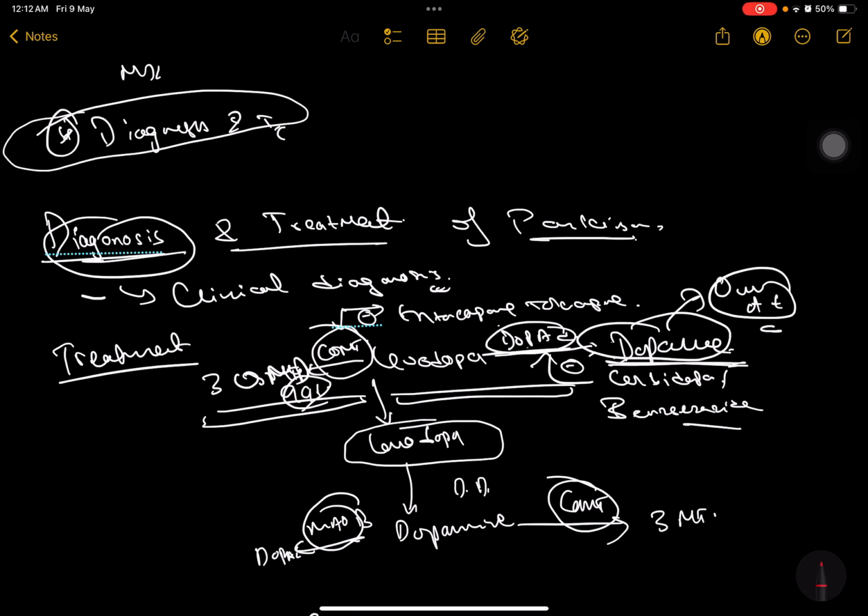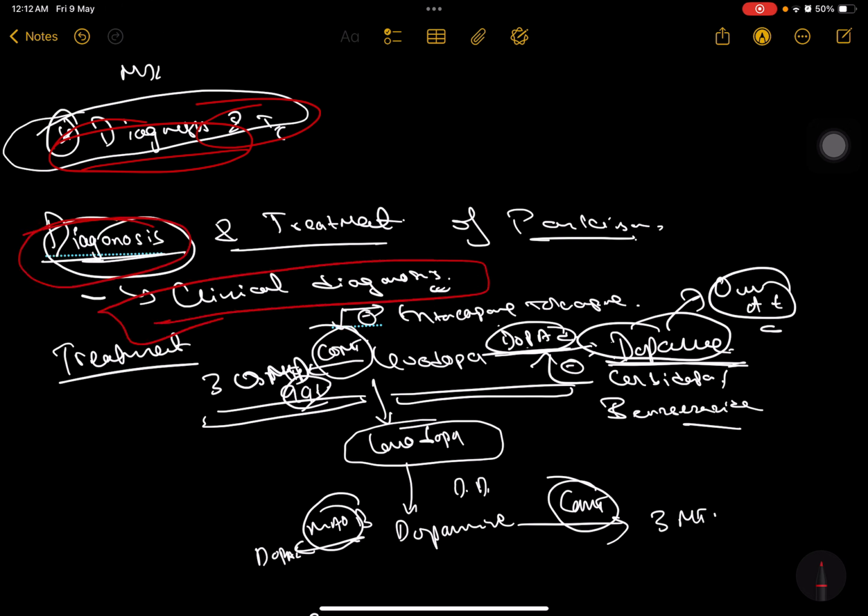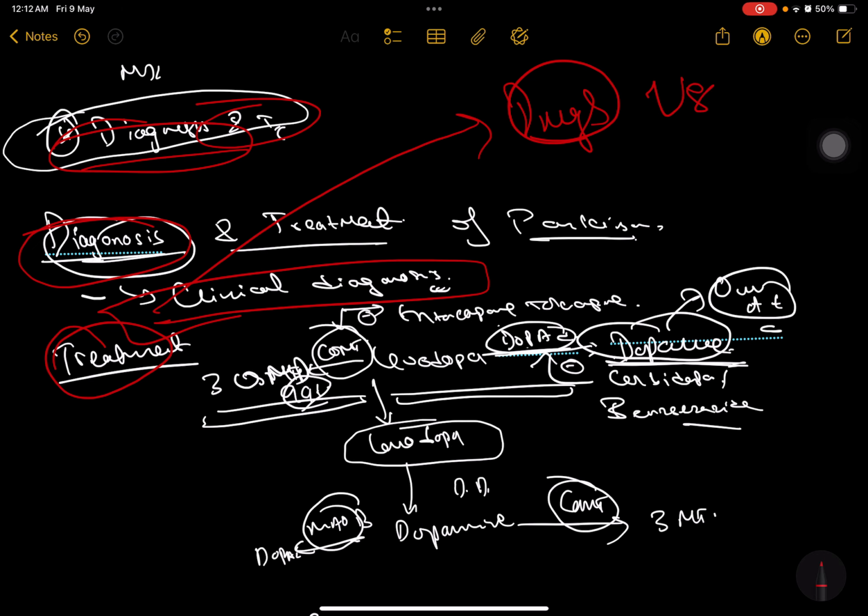Hello everyone. So now we'll be talking about the diagnosis and the treatment for Parkinsonism disease. For the diagnosis, it's basically a clinical diagnosis. There is no investigation for Parkinsonism disease. For the treatment, you need to know the name of the drug, uses, and adverse effects. For this, I'll be taking help of KD Tripathi.